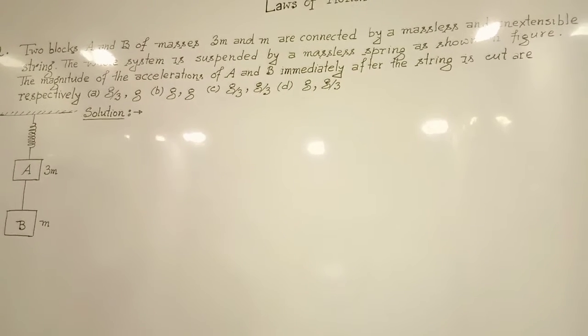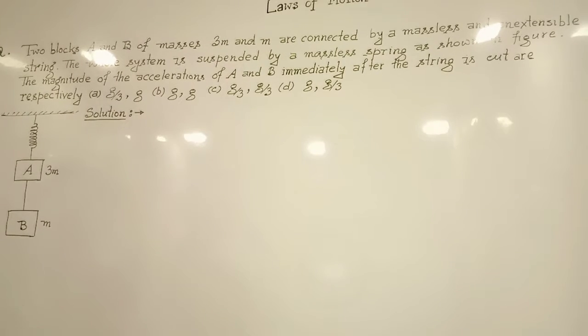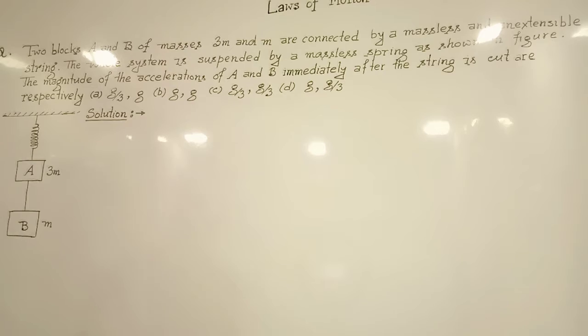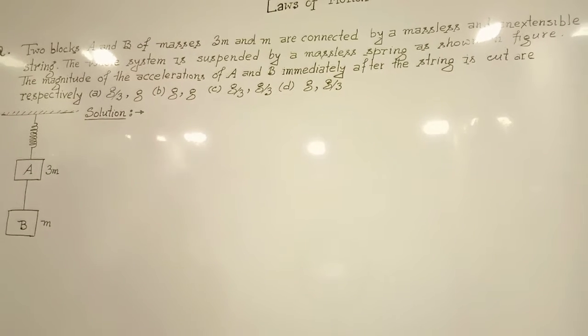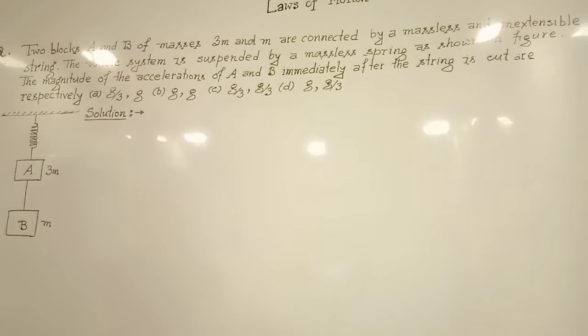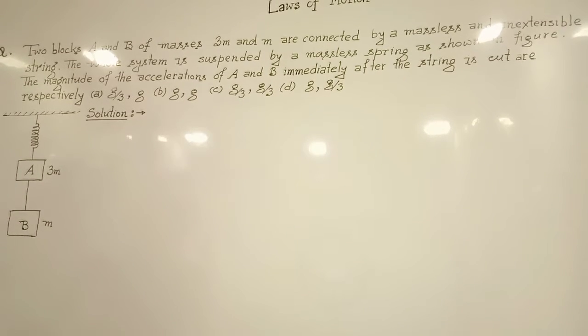The question is, two blocks A and B of masses 3m and m are connected by a massless and inextensible string. The whole system is suspended by a massless spring as shown in the figure. The magnitudes of the acceleration of A and B immediately after the string is cut are, respectively: option A, g by 3, g; option B, g, g; option C, g by 3, g by 3; option D, g, g by 3. And the diagram of the given question is given here.